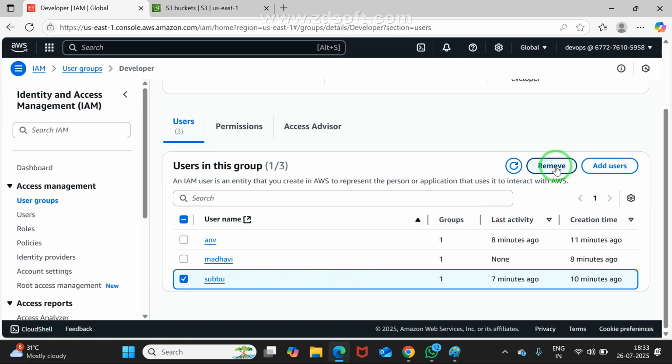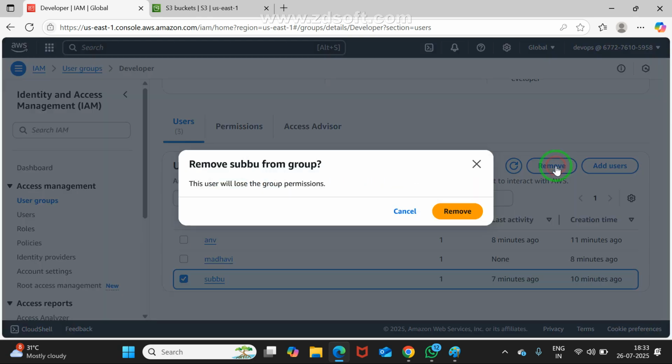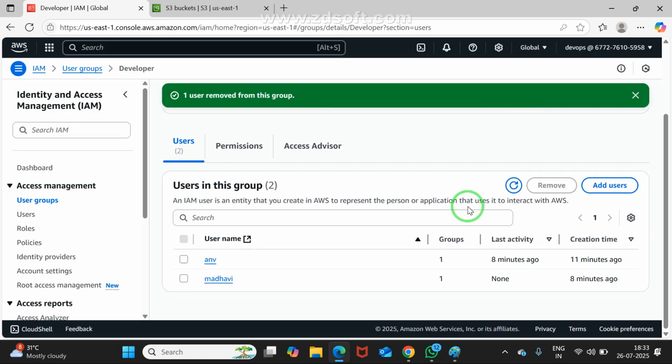Somewhere a remove option is there, right? Remove. See, quickly I am removing. Now, Subbu, once again try to double click on S3. Are you able to access or not? Check it and tell me. You may try to create or try to see the resources.